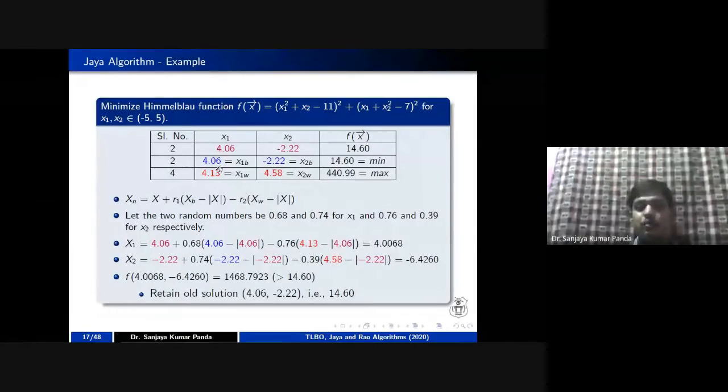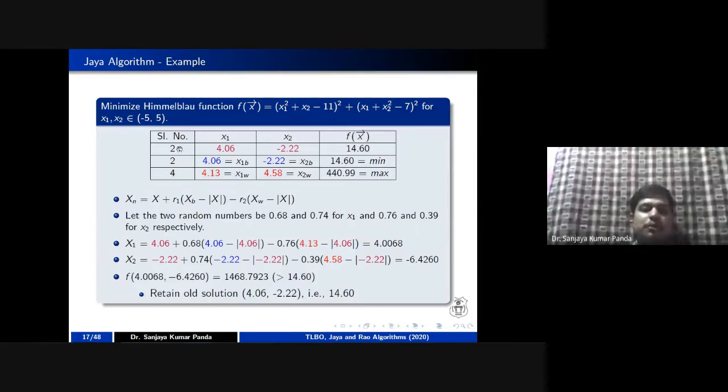As you know, 2 is the best solution, right? You may not get a better solution after that. You may get it in some cases, but in this case you are not getting it. So as the old value is better, we retain 4.06 and minus 2.22, and we discard the new value. This gives you population 2 with your best solution and Roche solution.